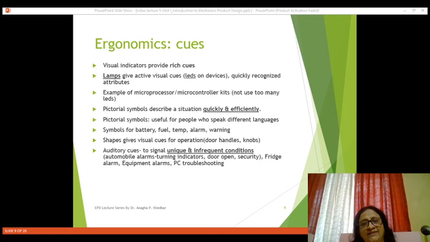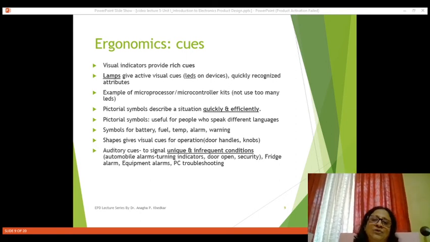Even we can take the example of a fridge. When we open the door of the fridge and keep it open for a longer duration, then the fridge starts alarming. So it shows that you are opening the door for a longer duration. Like this, on many electronic products or equipment, alarms are there and they are indicating something.